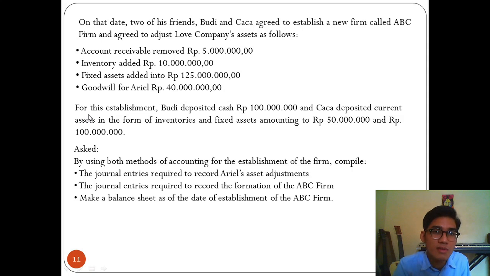For this establishment, Budi deposited cash in the amount of 100 million, and Chacha deposited current assets in the form of inventories and fixed assets amounting to 50 million and 100 million. And now we are being asked, by using both methods of accounting for the establishment of the firm, to compile the journal entries required to record Ariel's asset adjustment, the journal entries required to record the formation of the ABC firm, and make a balance sheet as of the date of establishment of the ABC firm.